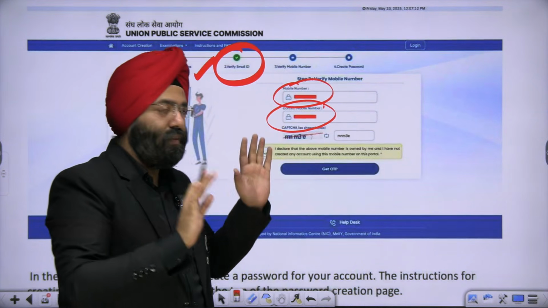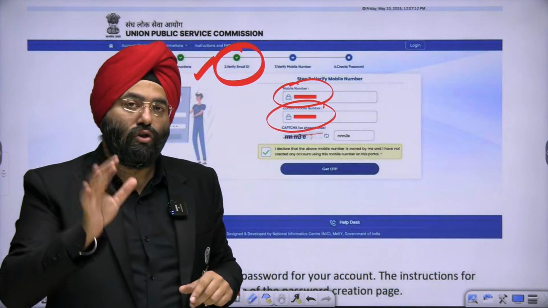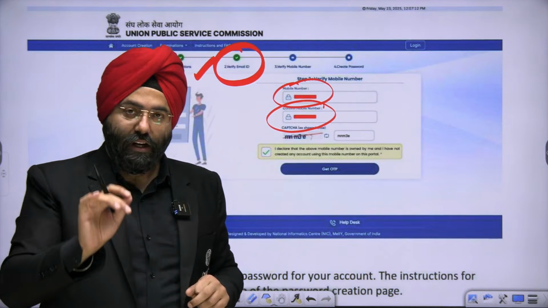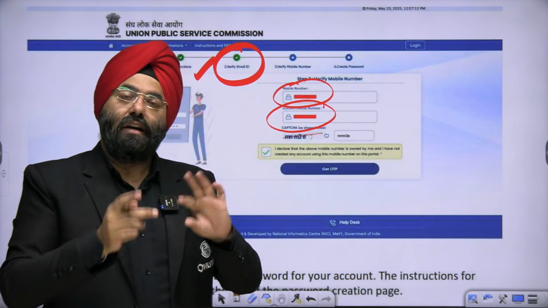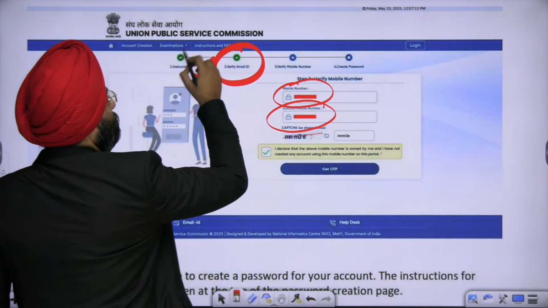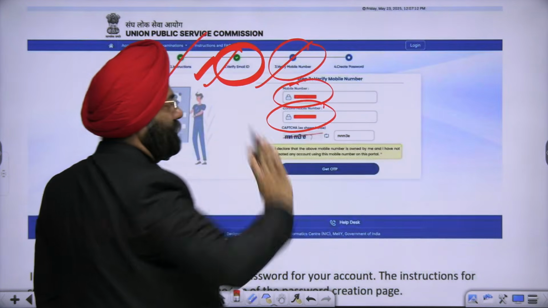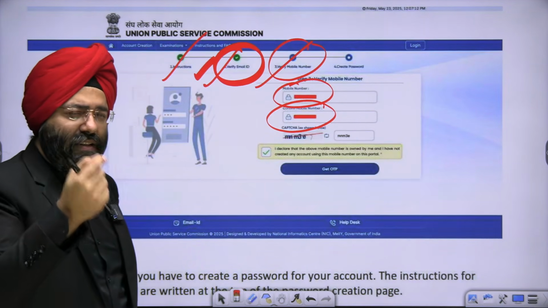You will get an OTP. You have to click on this button, and after that you will get an OTP. What will happen? You have to again verify this is your number. That means verification with respect to the instruction you have read, email ID you have verified, and your mobile number is also done. Basic step.